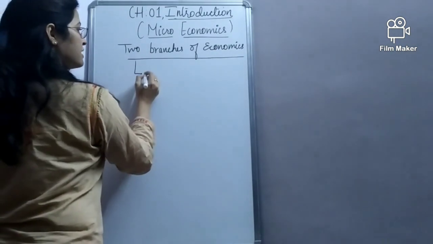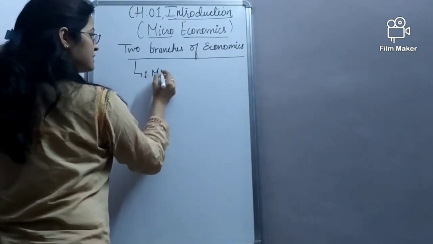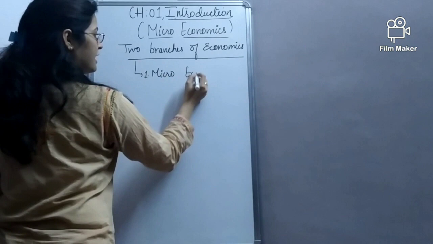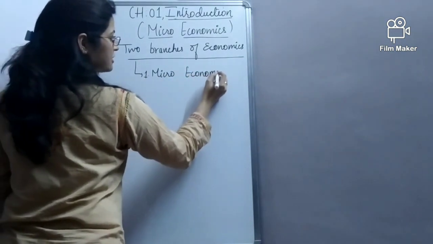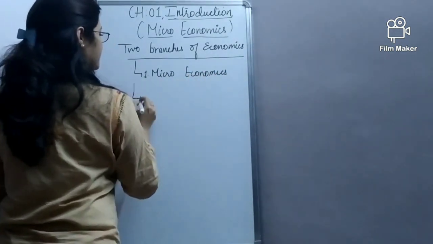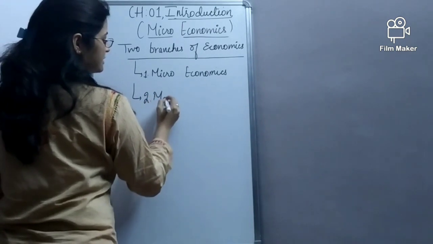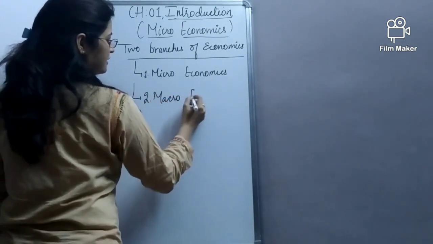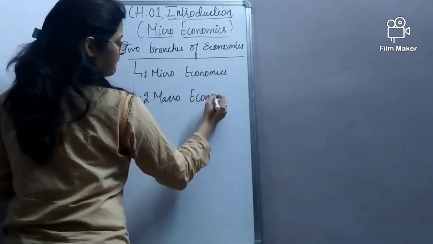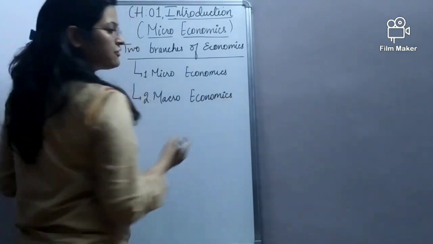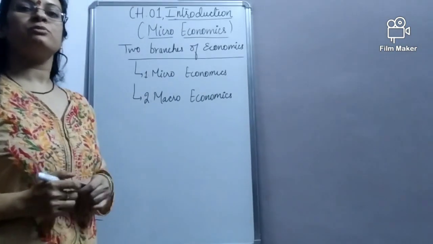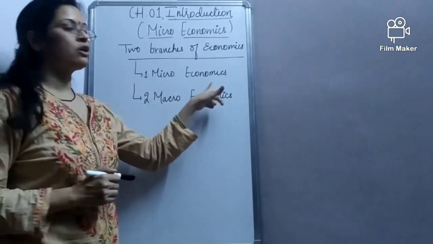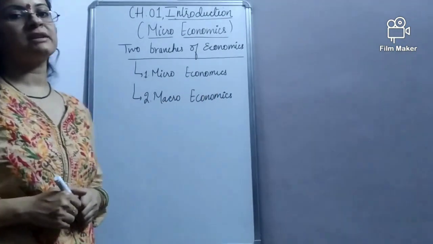The first branch is microeconomics, and the second branch is macroeconomics. So we broadly classify economics into two branches, microeconomics and macroeconomics.